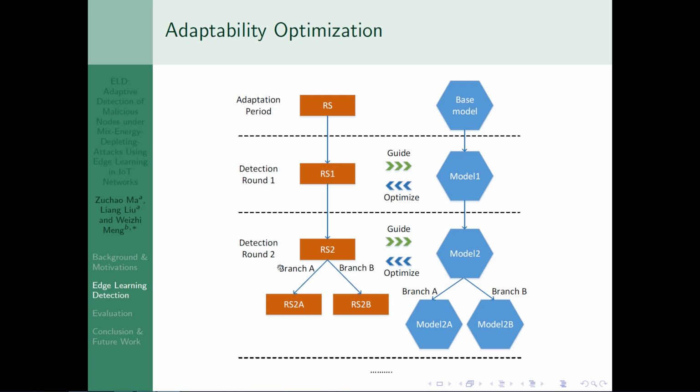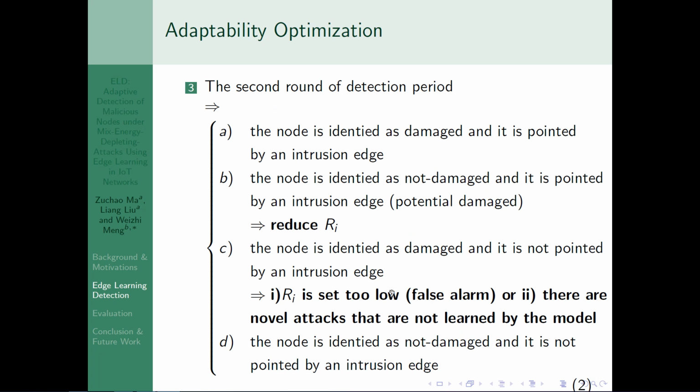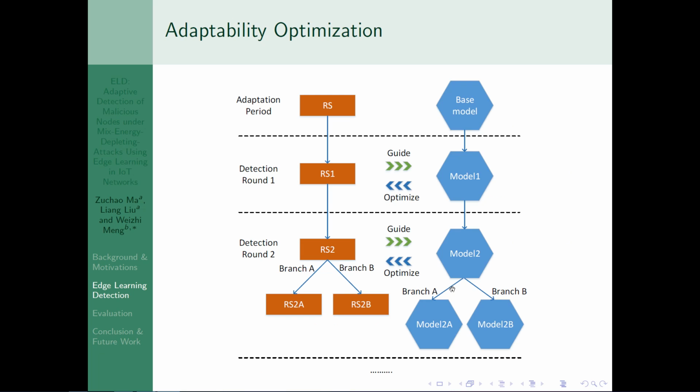In detection round 2, if model 2 faces the condition mentioned in case C, it will create 2 branches, which means each branch will consider the specific condition. One branch considers case 1 and one branch considers case 2. So the model 2 will create 2 branches to become model 2A and model 2B, just like this.